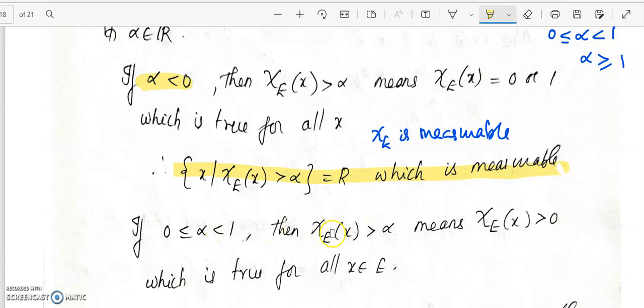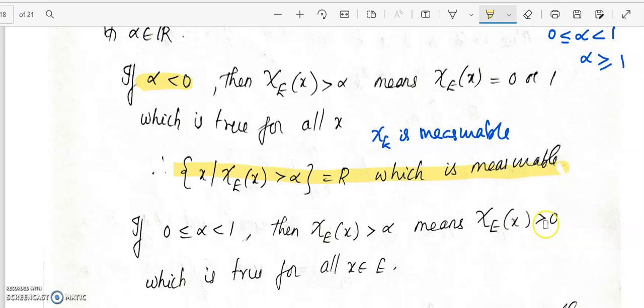Okay, so we need chi E greater than alpha. Alpha can be from 0 to 1. Since we have less than here, where will our values start from? Chi E greater than 0. When we take chi greater than 0, the case where the value of chi is 1 comes in. When the value of chi is 1, the set of all x such that chi of x greater than alpha will be the set E.